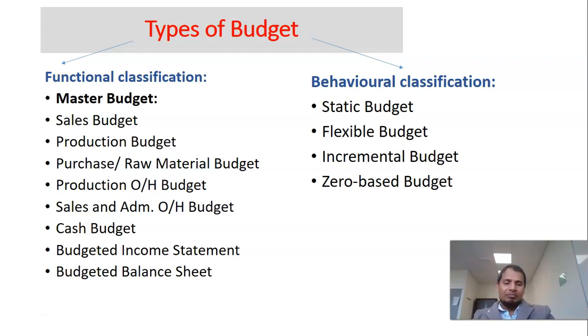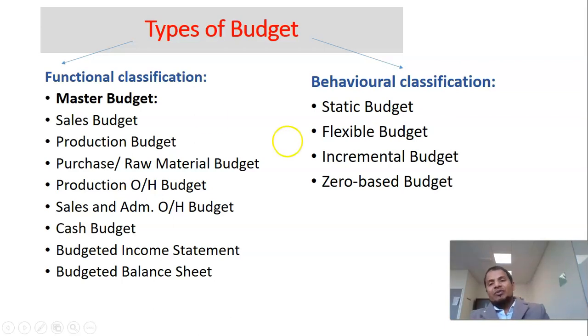That is incremental budget. Zero-based budget is another kind of budget that is prepared from scratch, from zero. What we did last year or the year before, just forget it. We have to start from zero. What is the budget? Zero. Start with zero and then prepare your budget. Evaluate what you need, what are the functions, what are the activities, and prepare a budget afresh.